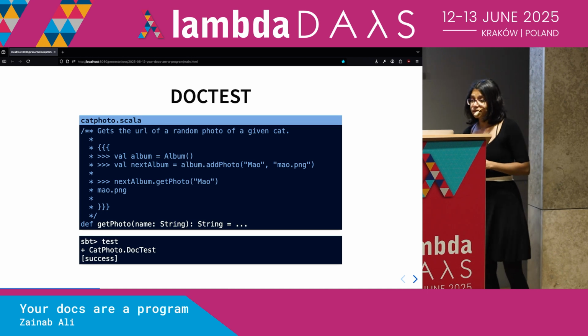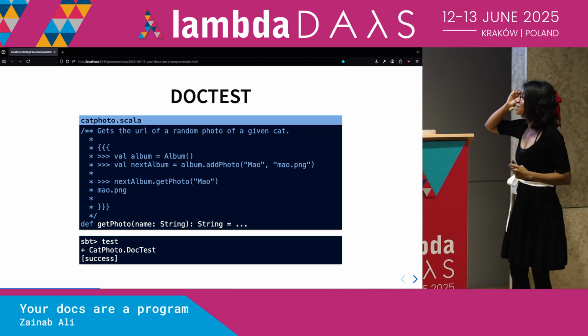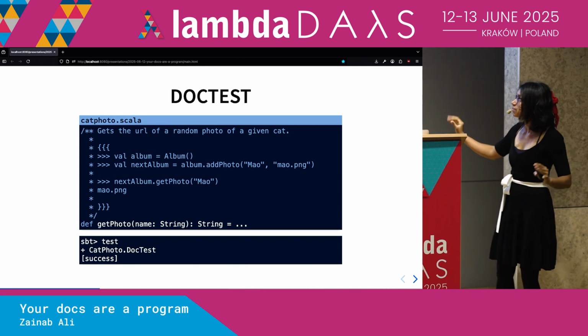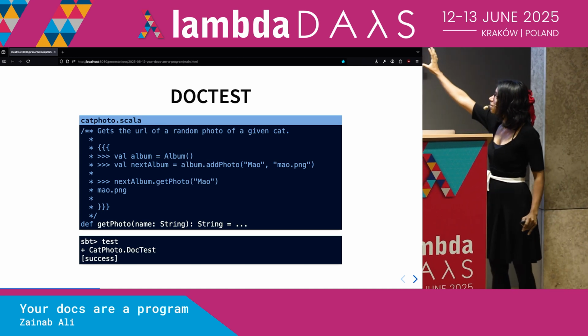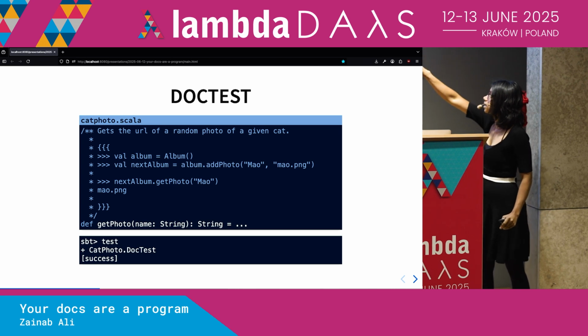The first of those is doctest. So let's take a look at this documentation. It's not very good documentation, I'm sorry. It's documenting our getPhoto function. We've got some text which says, okay, this is what getPhoto should do.